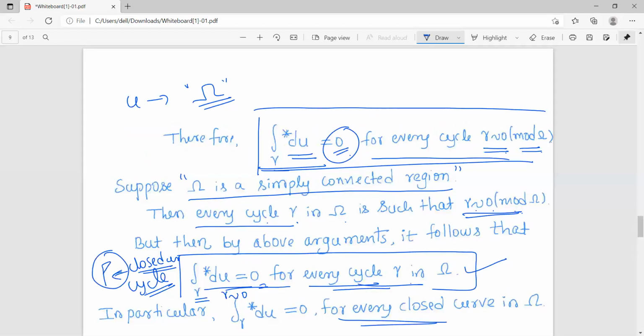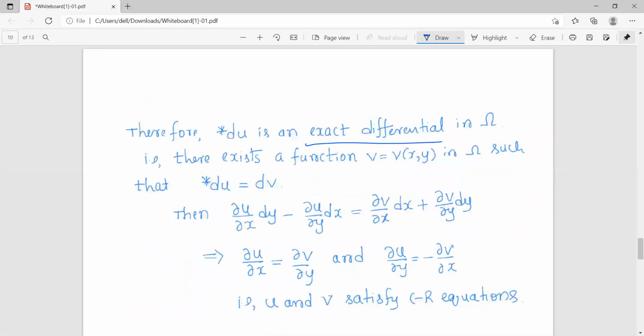So the integral of star du over any closed curve is 0. So once again use the fact: the integral of this differential expression is 0 for every closed curve means this differential has to be an exact differential, as in the note which you made earlier in this video.